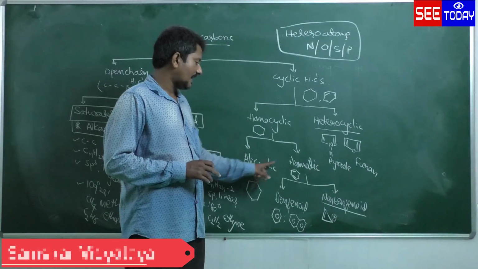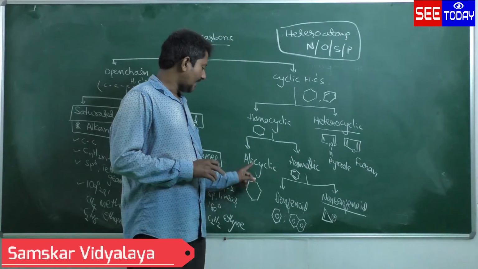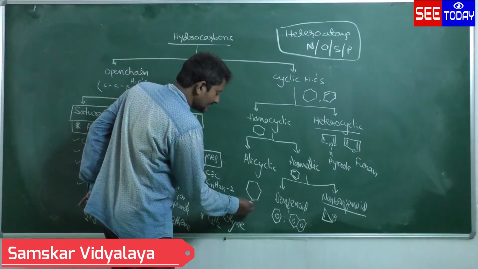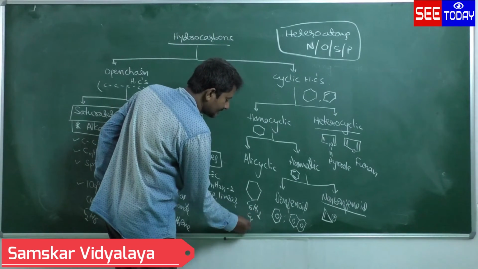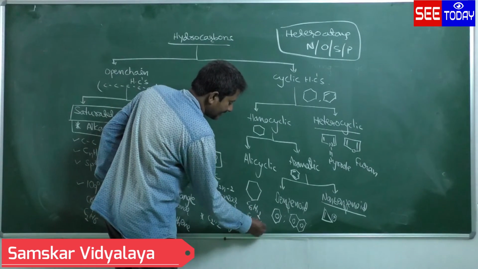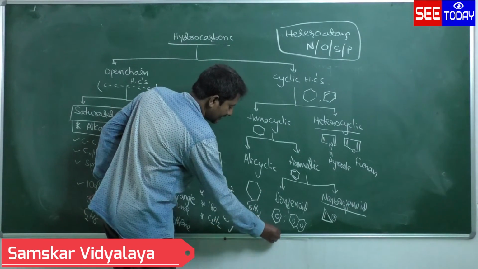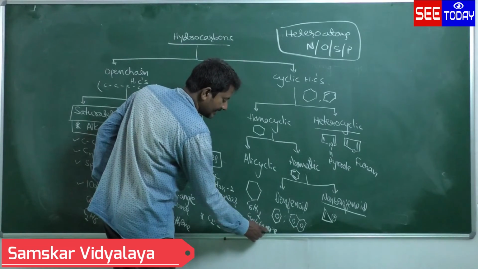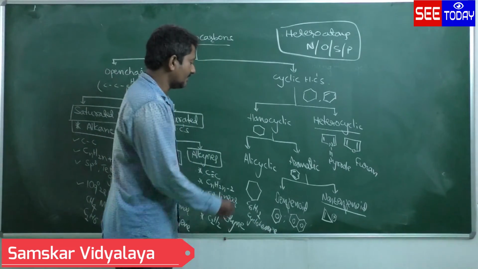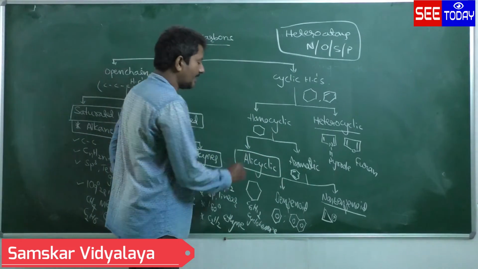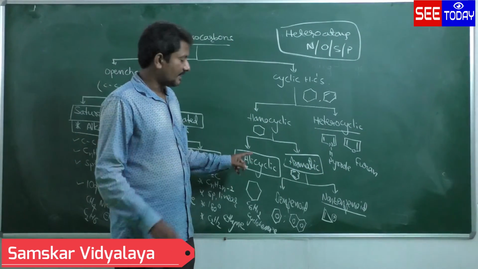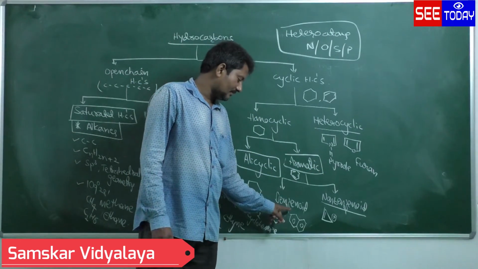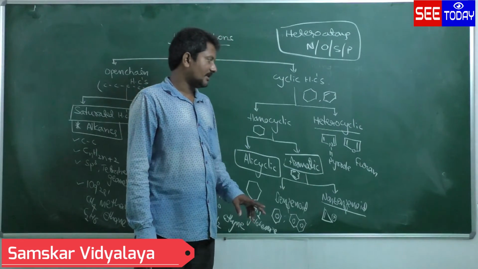Homocyclic is divided into 2 types, alicyclic and aromatic. Alicyclic means this is cyclohexane, C6H12. That is alicyclic. Aromatic has a sweet smell; alicyclic compounds cannot show such a sweet smell. Again aromatic, 2 types, benzenoid and non-benzenoid.